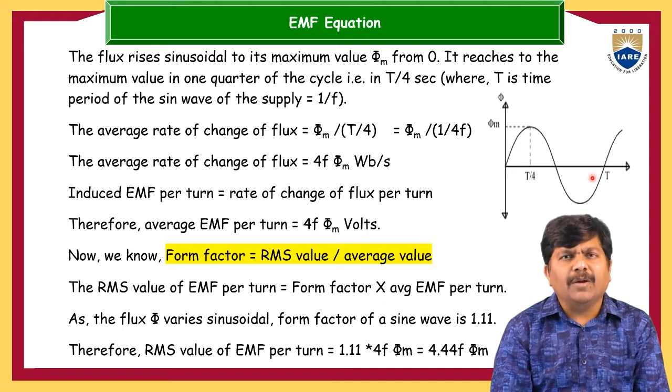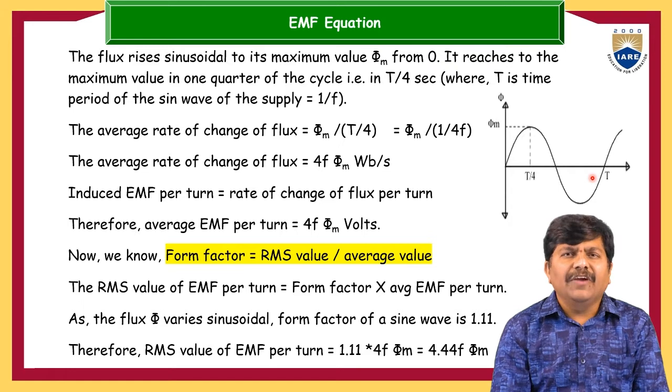Now induced EMF is majorly in the transformer, especially now we are talking about the single phase transformer. In the single phase transformer, whenever the supply is connected to the primary winding, there will be a flow of primary current through the primary winding. Whenever this current flows through the primary winding, there will be a magnetic flux in the primary winding. That flux is alternating in nature.